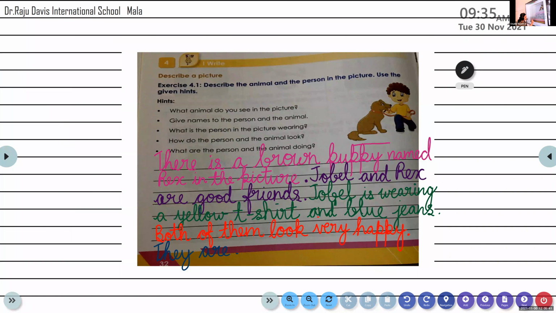Are you able to see what I am writing here? They are planning to go for a walk.